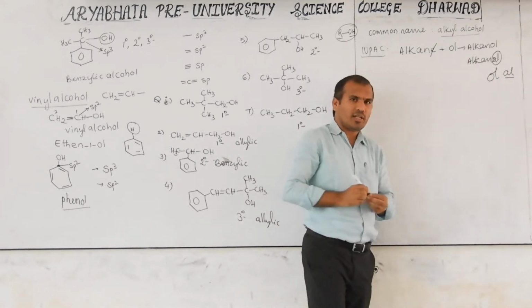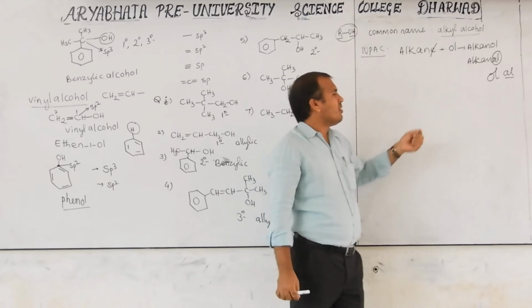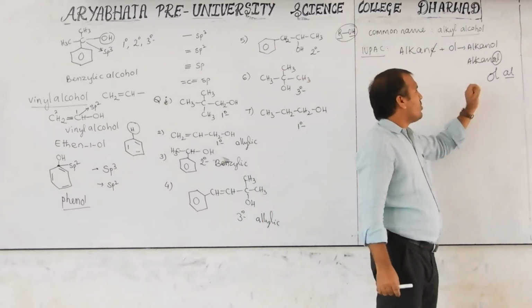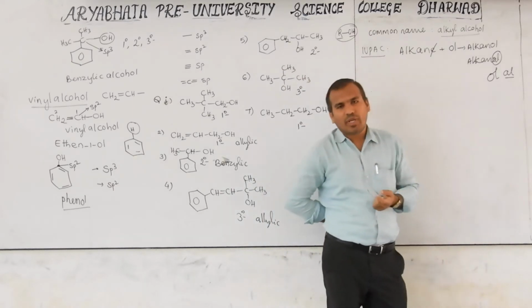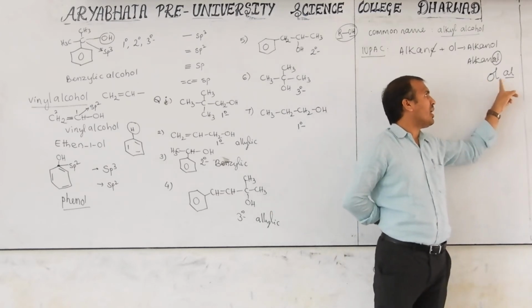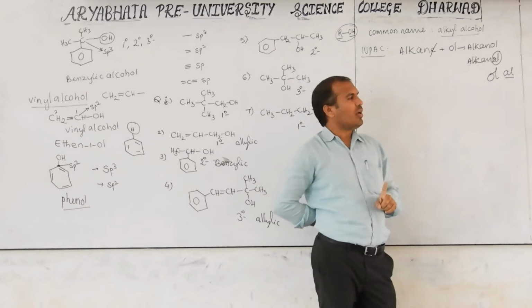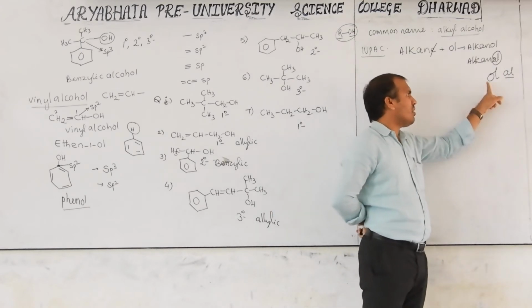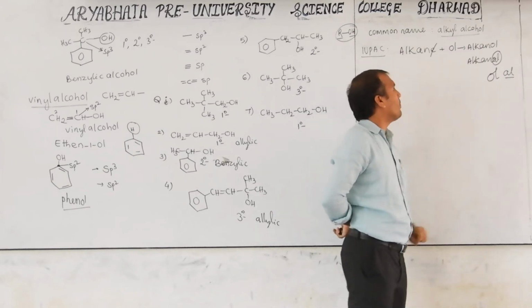But generally, students will neglect this term, a small thing, but the total meaning will be changed. So you have to take care about this OL and AL. AL means aldehydes, OL means alcohol. This alcohol functional group gives the suffix name.